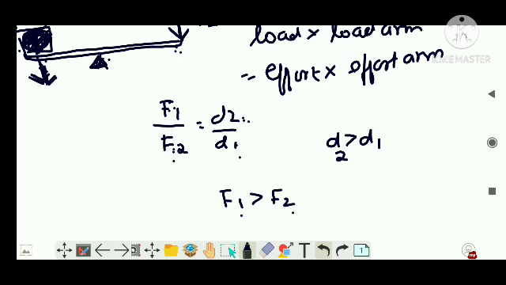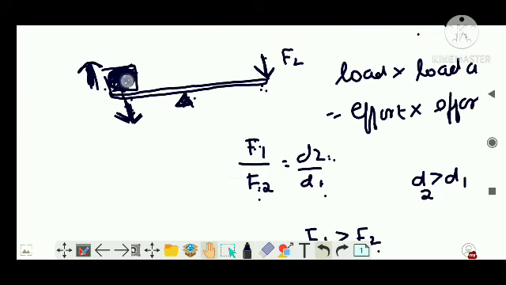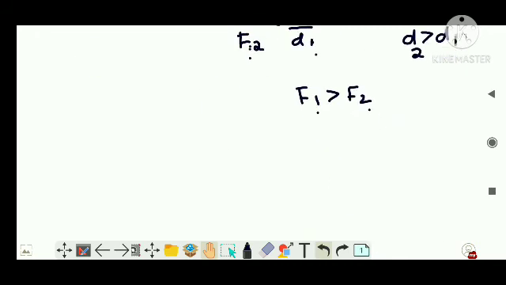So in scenarios like this, in order to pull or push a heavy load from a lower position to a higher position, always keep the effort arm longer and load arm shorter. That is the meaning of it.